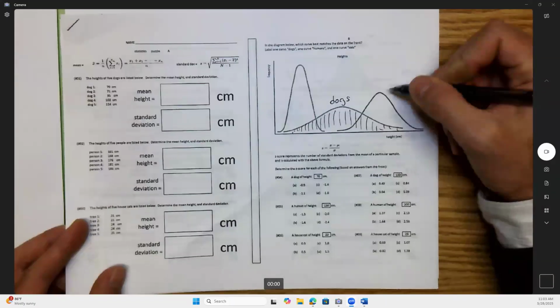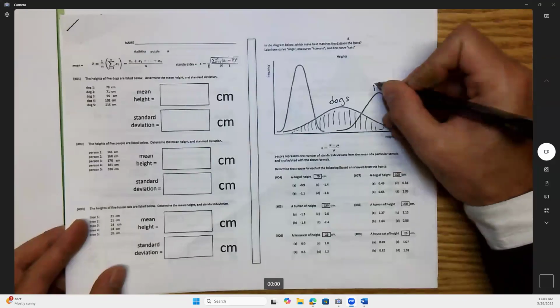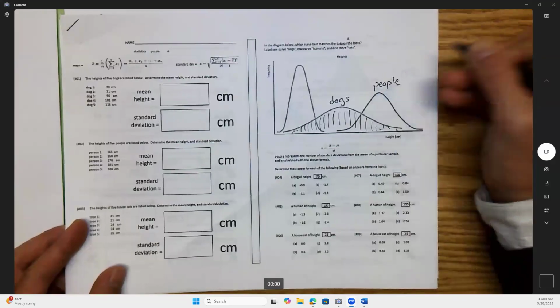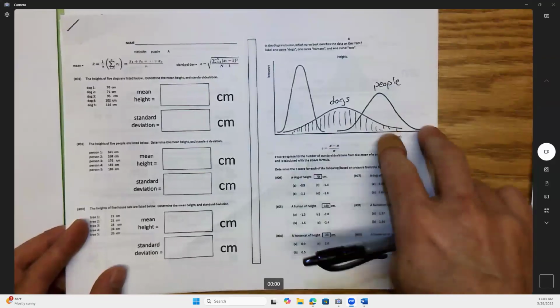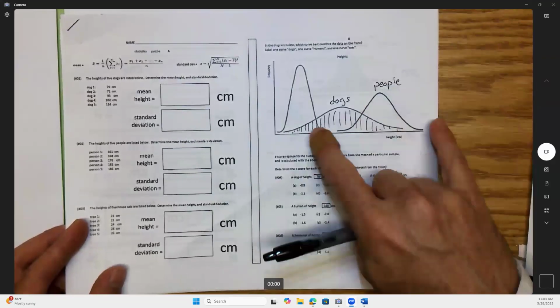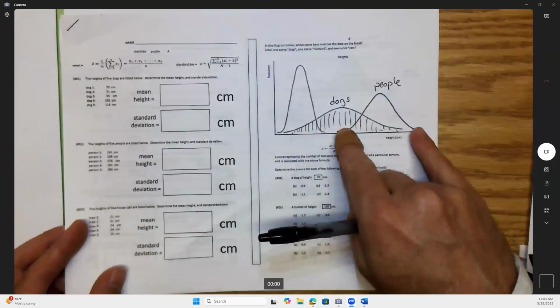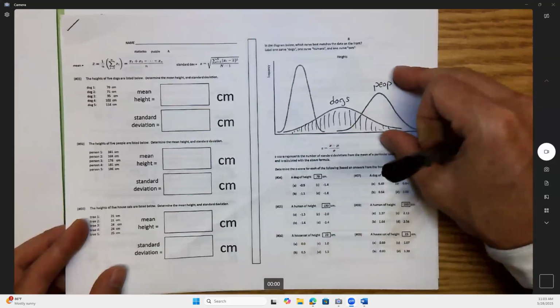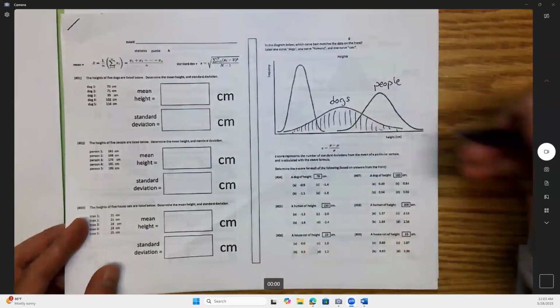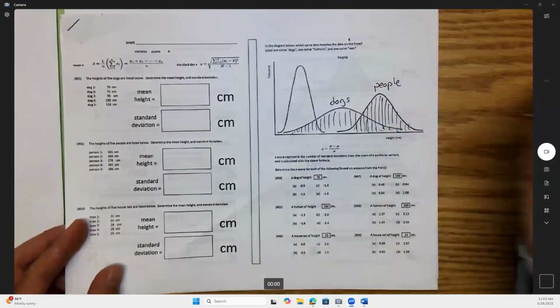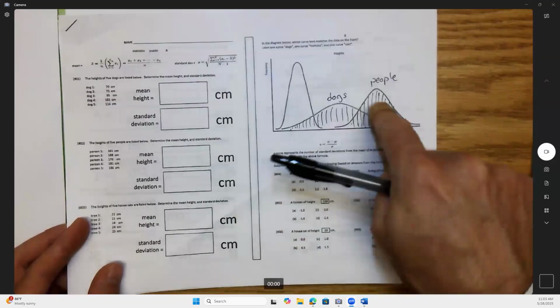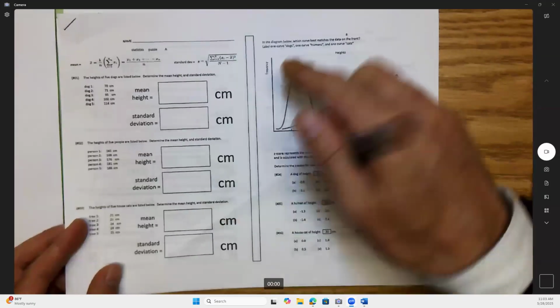Okay. What do you think this curve is on the right? Yeah, this is people right here, which are tallest on average. That's why the curve is furthest to the right. But there's less variability, hence it's skinnier. That also makes it a taller curve, because the area under the curve is the same, since it represents 100% of its respective population. Maybe it's 1,000 dogs here, 1,000 people here, and then this would have to be what?